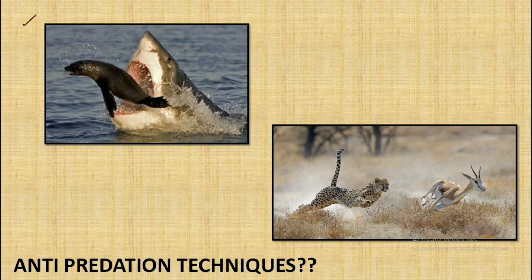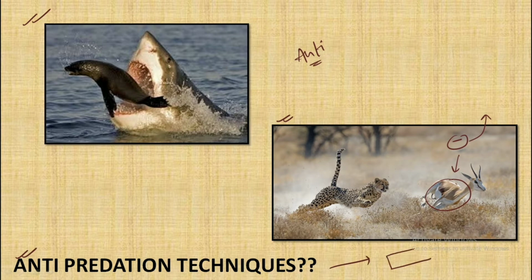In the first one, we can see predation occurring in the aquatic environment, and in the second picture we have predation occurring in the wildlife. So what are the anti-predation techniques? That is, how does the prey which is being impacted or harmed protect itself? This would be covered in the anti-predation techniques, which we will study in complete detail in our next video.